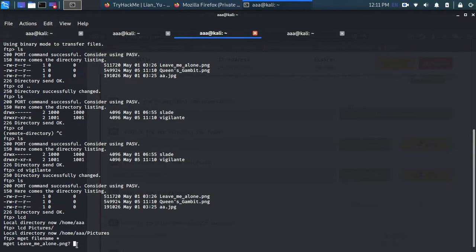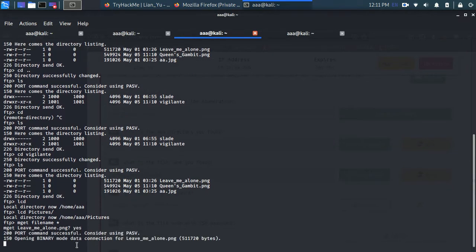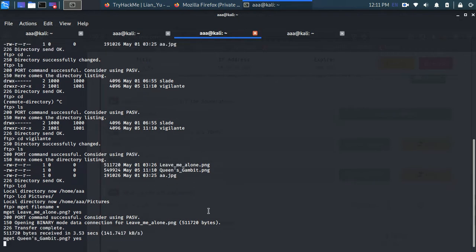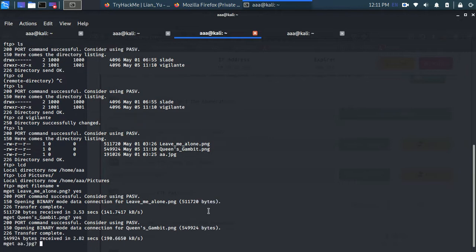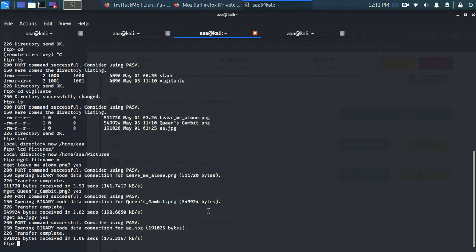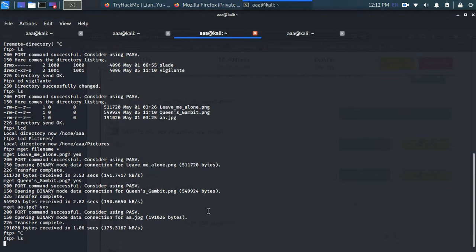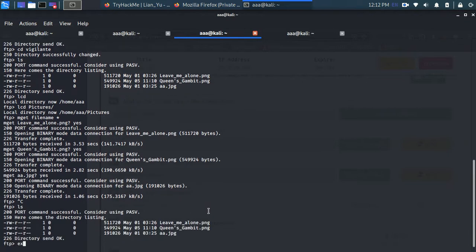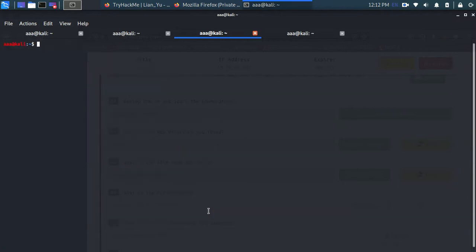So yes, it's connecting for leavemealone.png and it's done successfully. Now for Queen Gambit, it's done as well, and for the last JPG file, it is received as well. So I guess we have received everything and it's done. Yep, we have received all the 3 files.